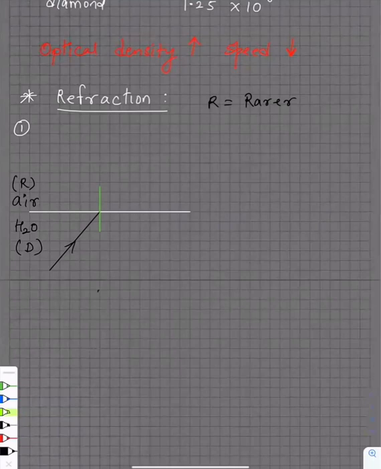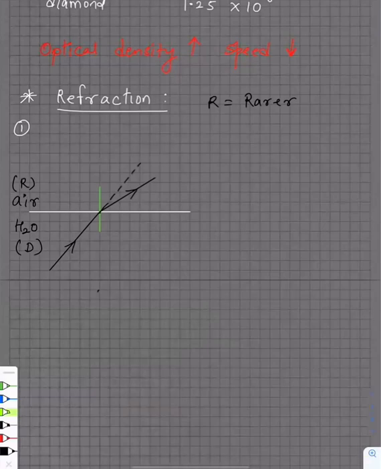Away from the normal. Remember, it is going to go away from the normal. The light ray is going to go like this. But what was its actual path? It should have gone like this, see, the dotted line. But you can see it will not follow the dotted line. What is happening? It is going away from the normal. You see, it was supposed to go till here, but now it is going away. It is not going towards the normal, it is going away from the normal, like that.